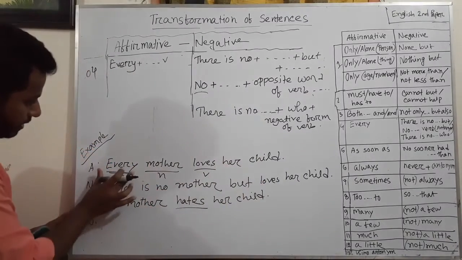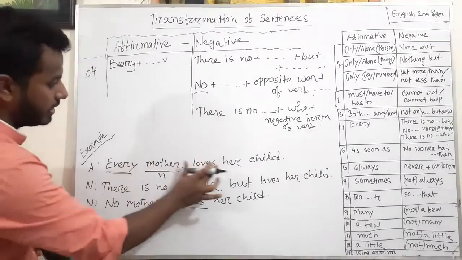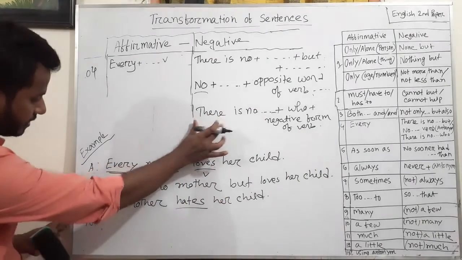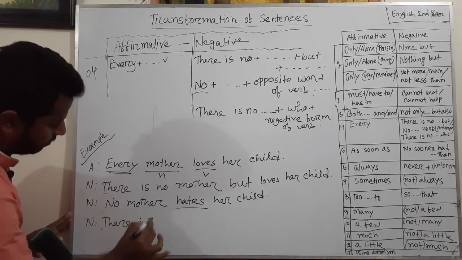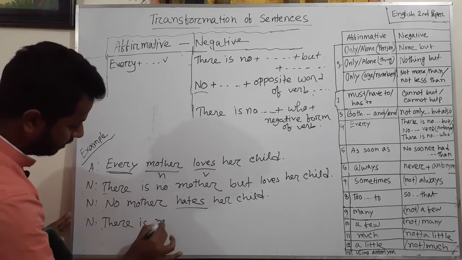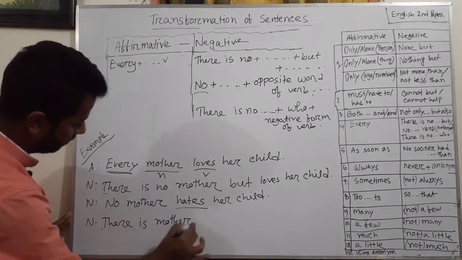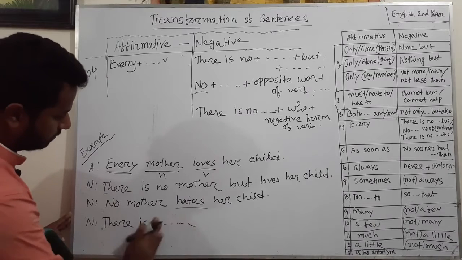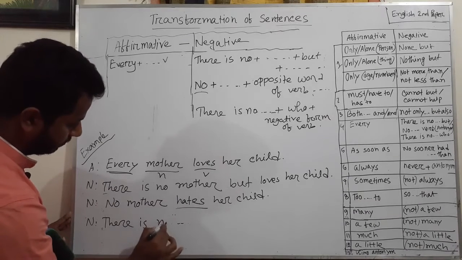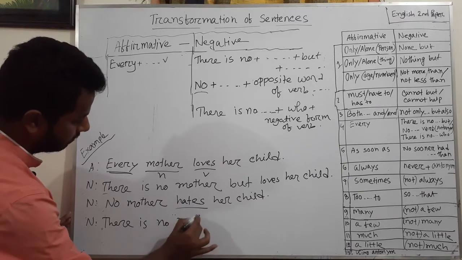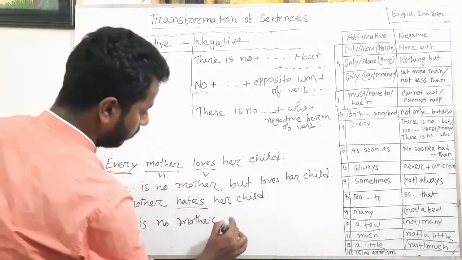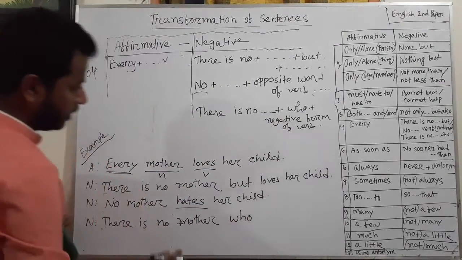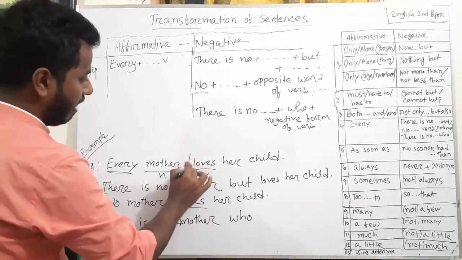For example, if we change this sentence into negative form by following this structure: every, there is no, then the word after every, mother. There is no mother who. Now the negative form of the verb love.